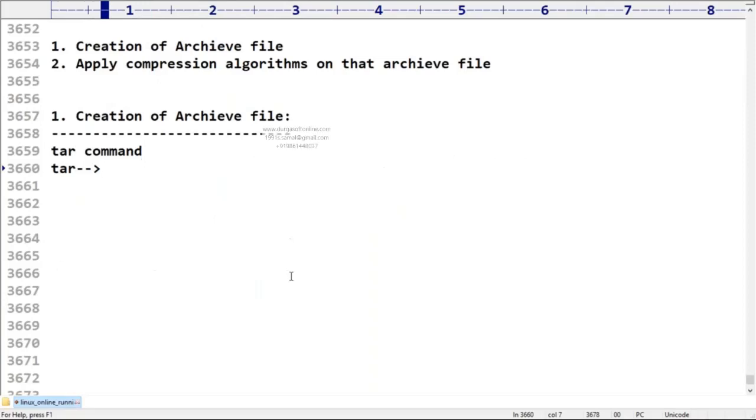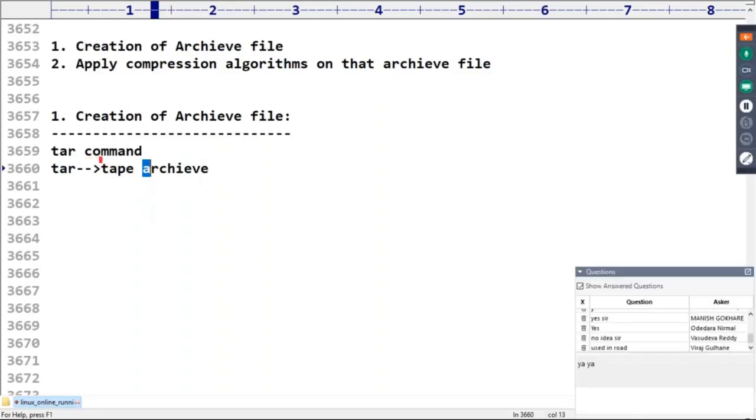What is the meaning of tar? It stands for tape archive. T and AR: tar.